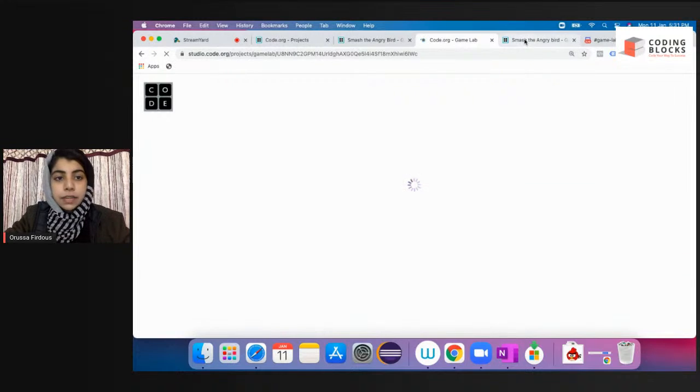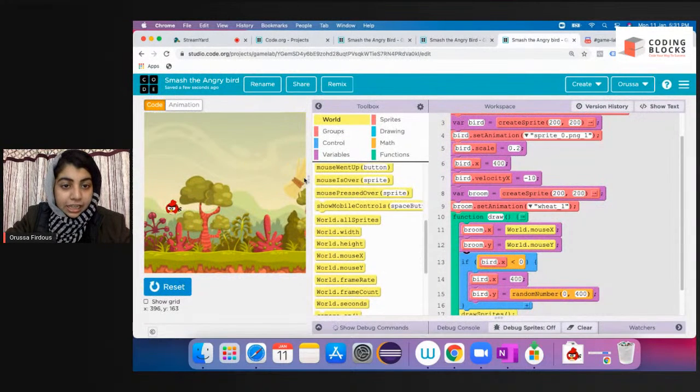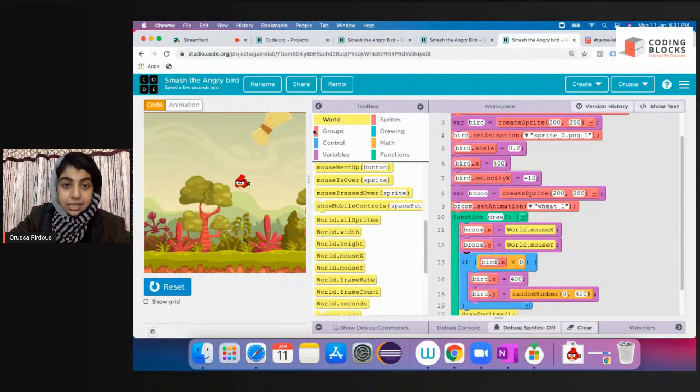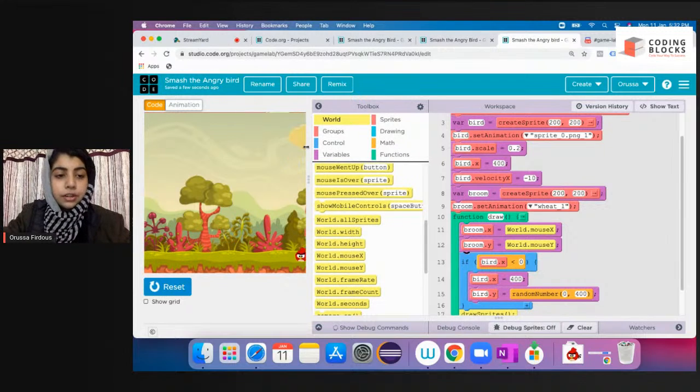If you take your cursor to the right edge, you can see below your play area that x is somewhere around 400. We want our angry bird to appear as if it is coming from the right edge and moving towards the left edge. This is the right edge, the one closest to the toolbox. So here x is 400.